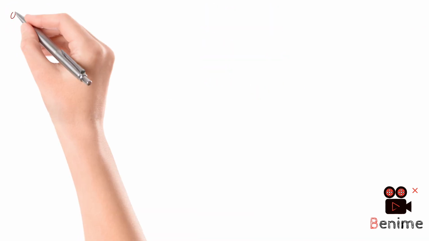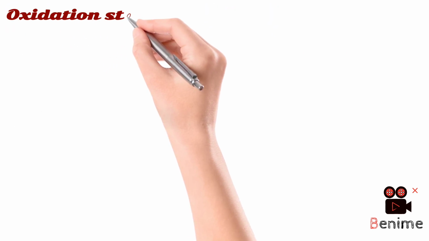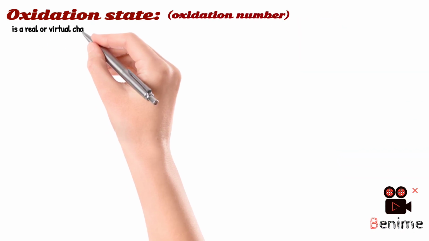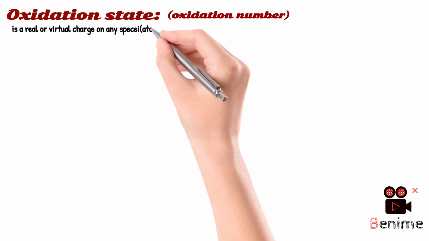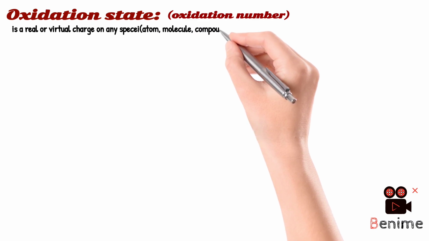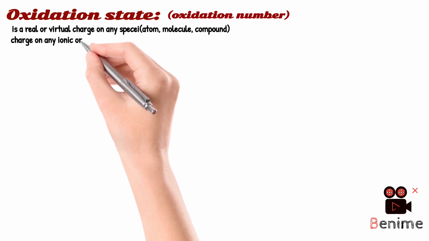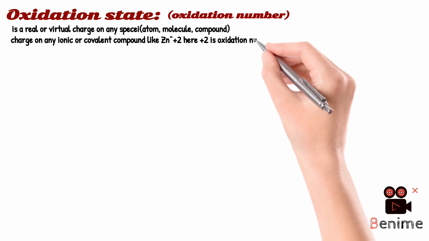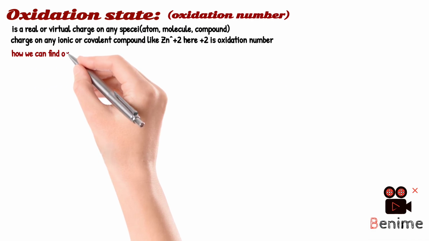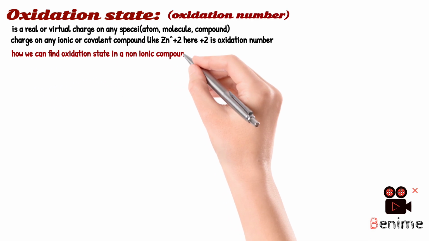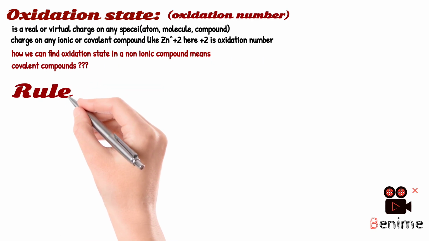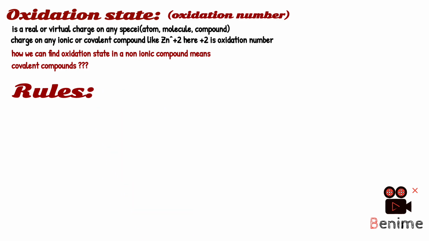Let's jump into the next topic, oxidation state, also known as oxidation number. Basically, it is a real or virtual charge on any species that could be an atom, molecule or compound. Charge on any ionic or covalent compound, like zinc has +2, and here the +2 is an oxidation number. Now the question arises: how can we find the oxidation state in a non-ionic compound, meaning a covalent compound? So here are some rules by which we can easily find the oxidation number of any compound, molecule or atom.